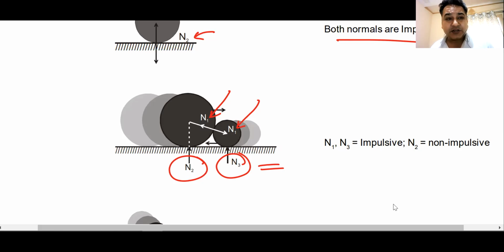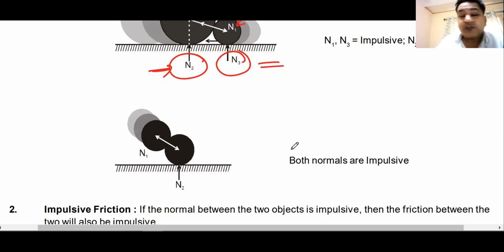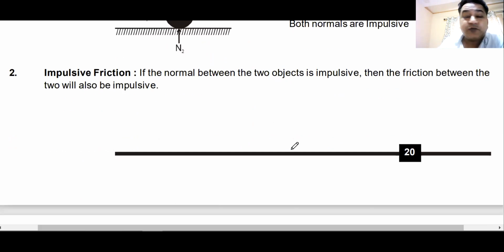But for normal reaction N2, the smaller sphere is pushing it upwards. It can always move upwards. There is nothing stopping it from moving upwards, and therefore N2 is non-impulsive. Do we understand this? So this is the way we can find out which forces are impulsive and which forces are non-impulsive. What about friction?